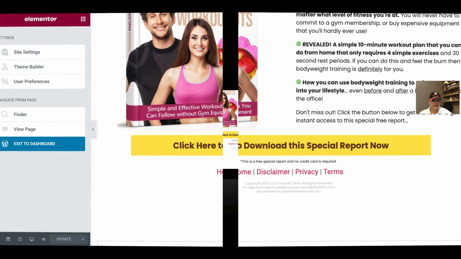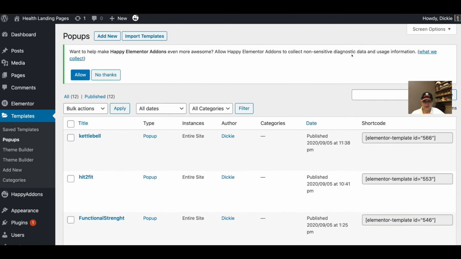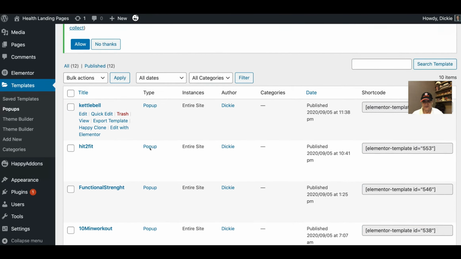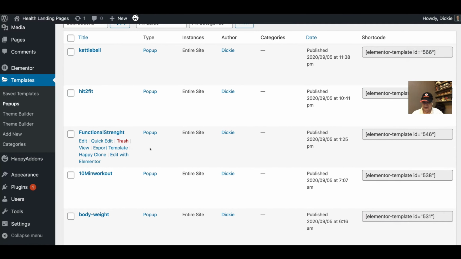All right, so now we go into our pop-up section. I think you all know, we go to template and we look for pop-up. When you click pop-up, I already have so many pop-ups for different landing pages. It doesn't matter, you can create as many pop-ups as you can. You choose and you design it, and the important thing is the name. Just now you noticed that this one is basically a pop-up of body weight.